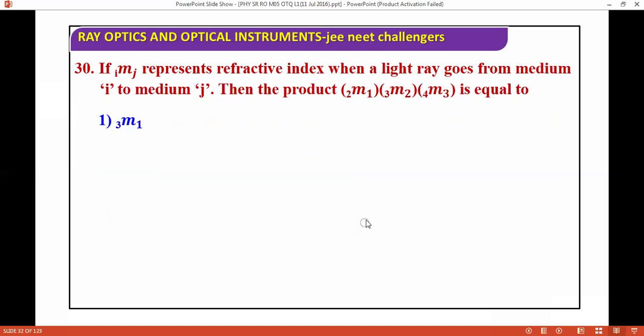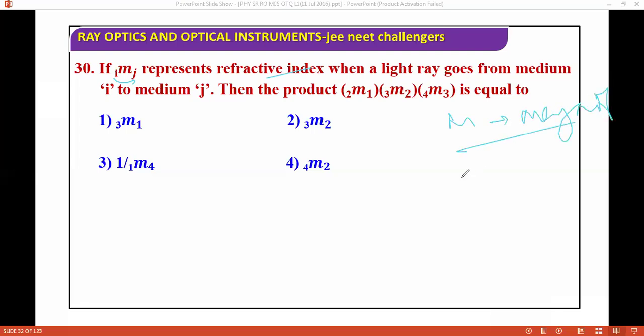Go through the question. I'm giving you options and you tell the correct answer. This basically represents the refractive index of light when a ray goes from medium I to medium J, then the product of the refractive indices is equal to. So basically, this represents the refractive index. Don't take that m here as magnification. Here m is refractive index.